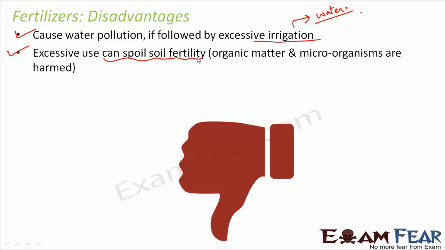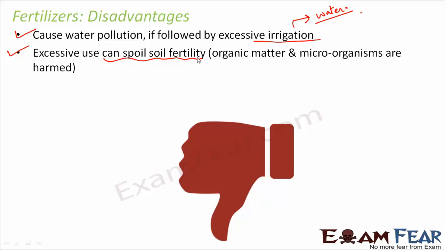So when too many toxic chemicals get into the soil, inside the soil also we have an entire ecosystem, a lot of different organisms present inside the soil. For example, there are so many microorganisms, earthworms, and many other organisms. If too many poisonous chemicals are present within the soil, it can harm those microorganisms. And we know that these microorganisms help a lot in the process of decomposition, and that is how these organisms act as farmers' friends by improving the quality of the soil. So if these organisms are harmed, in a way the soil fertility is harmed.